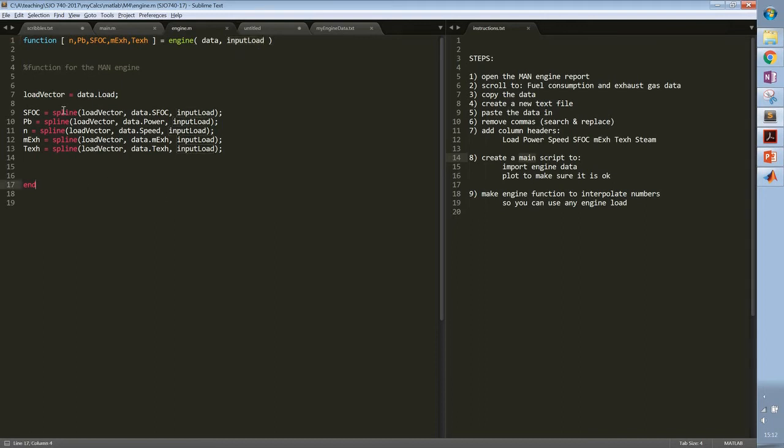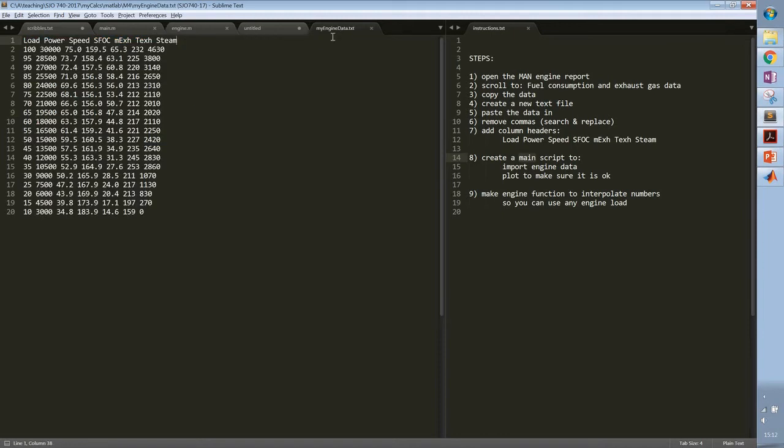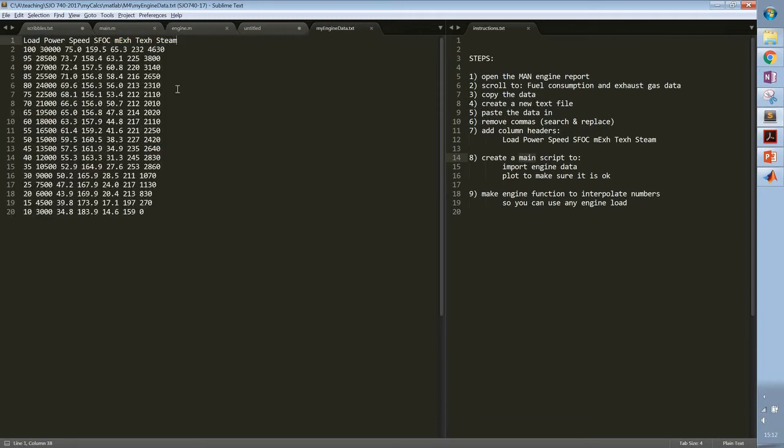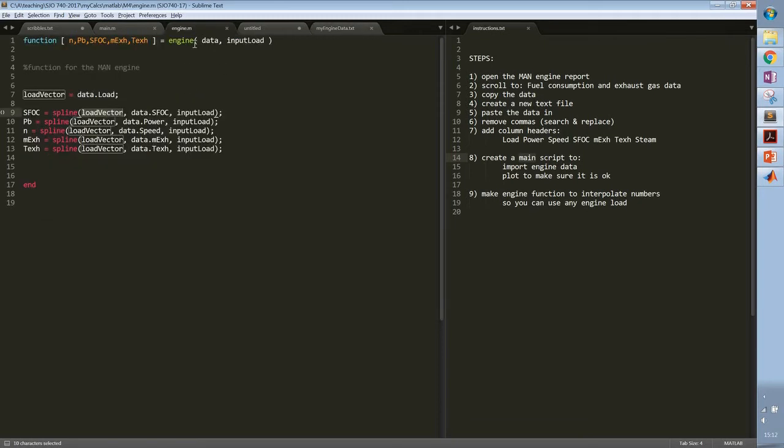So the spline functions there, they will interpolate the values from the data file. So if we're getting a load that is between one of those numbers, there will be an interpolation happening. And these are all the power, speed, SFOC, mass flow of exhaust gas and temperature of exhaust gas.